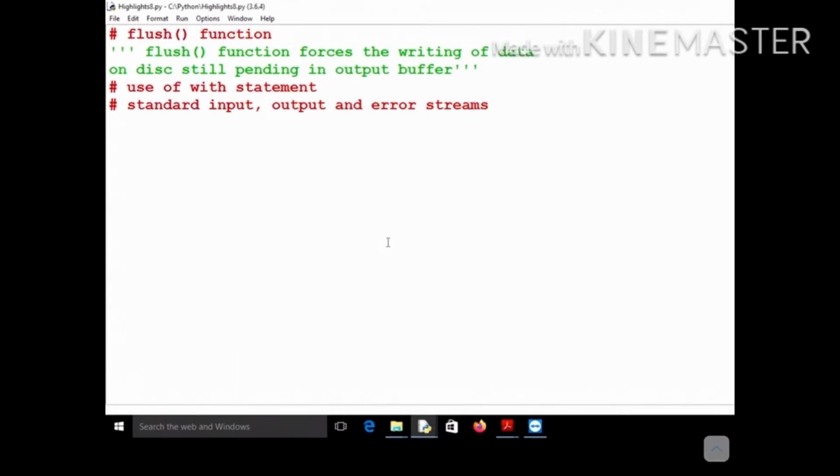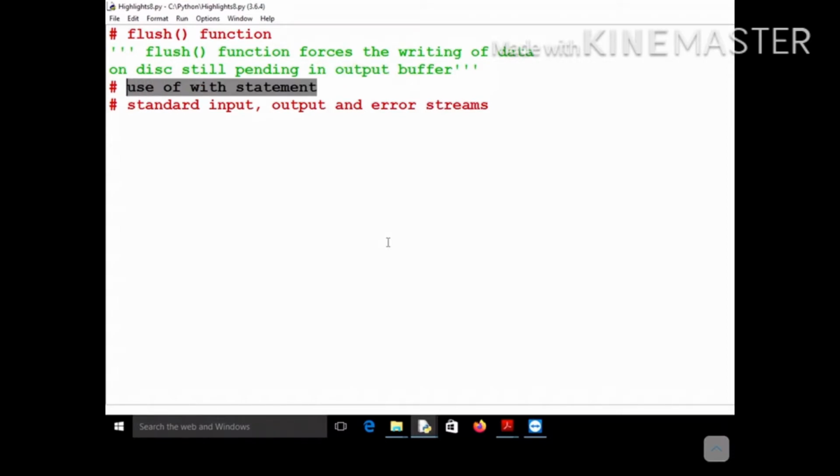So that's the significance of the flush function. It is also important. It may be asked for 1 mark or 2 marks: what is the significance of the flush function? You should write that it is used to force the writing of data onto the disk or onto the file, which is still pending in the output buffer. The data you are trying to write will be pending in the output buffer, but if you use the flush function, it will be written onto the file.